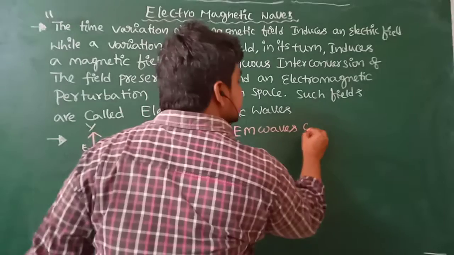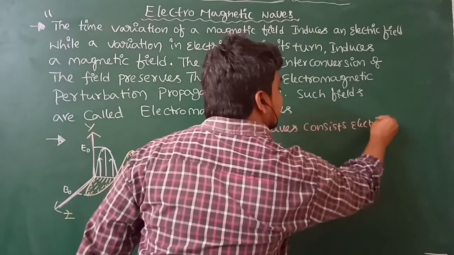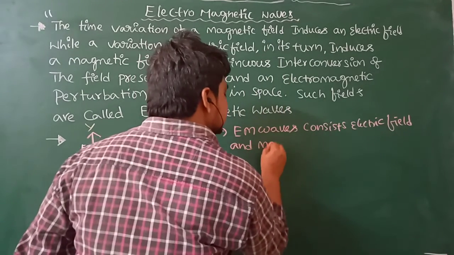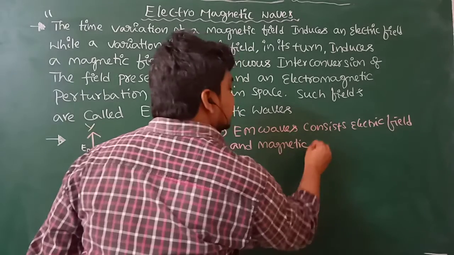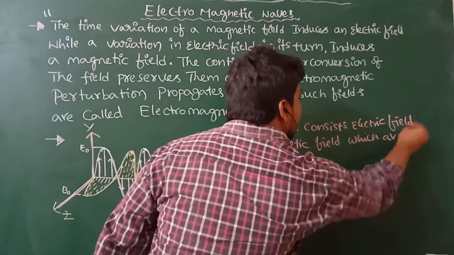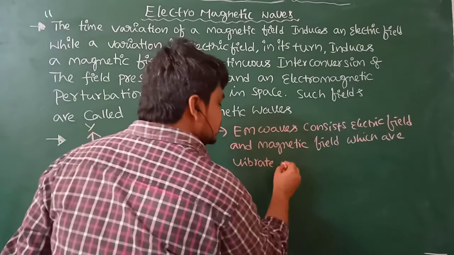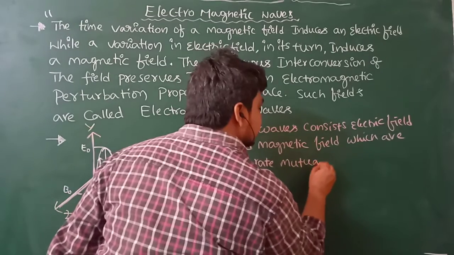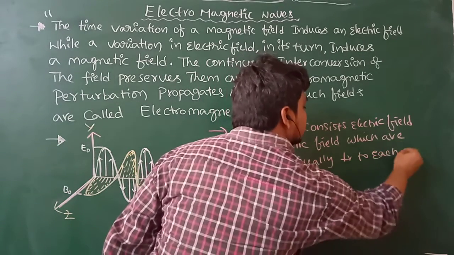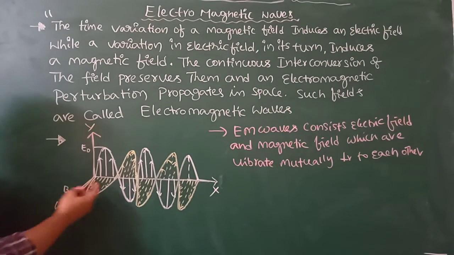EM waves consist of electric field and magnetic field, which vibrate mutually perpendicular to each other. So this is the representation of an electromagnetic wave.